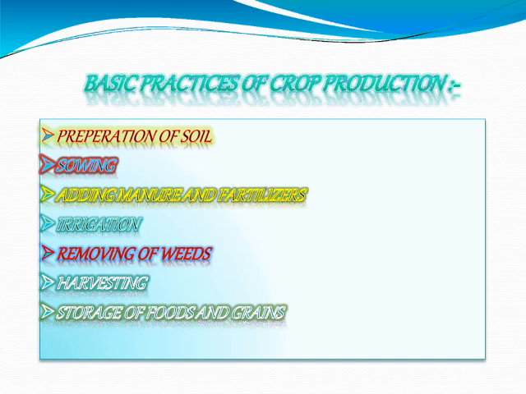Next one, here are a few basic practices of crop production: how the crops are grown in the field, how they are properly cared for, and after harvesting, how they are stored. So these are the main practices that are used by the farmers to grow and cultivate.